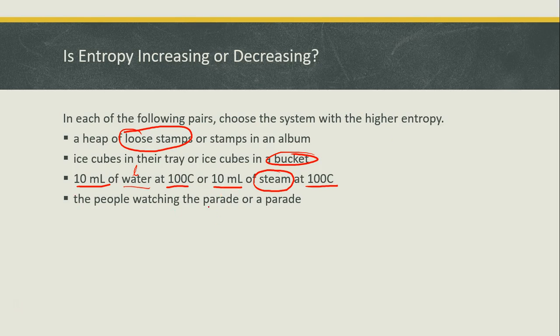People watching the parade or the parade itself. People watching the parade are going to be sitting still, whereas the parade is going to be moving, so that would be the higher entropy.